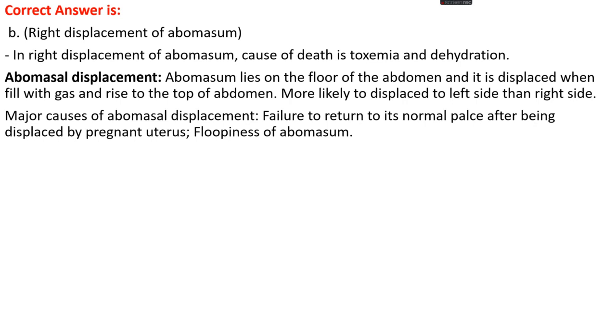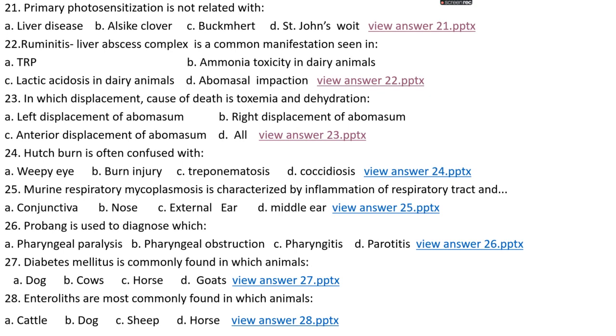In right displacement of abomasum, the cause of death is actually toxemia and dehydration. The abomasum mainly lies on the floor of the abdomen, and it is displaced when filled with gas and rises to the top of the abdomen. It is more likely to displace to the left side than the right. The major cause is that during pregnancy the abomasum is displaced a little because of the enlarged uterus, and after parturition it is supposed to return to its normal position. When the abomasum fails to return, together with its floppy nature, this leads to abomasal displacement. Okay. Question number 24.